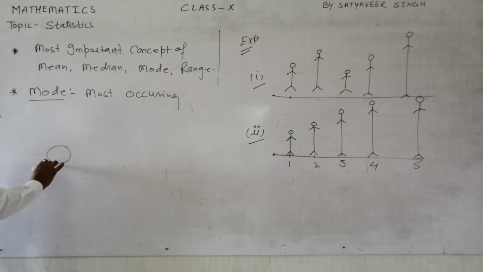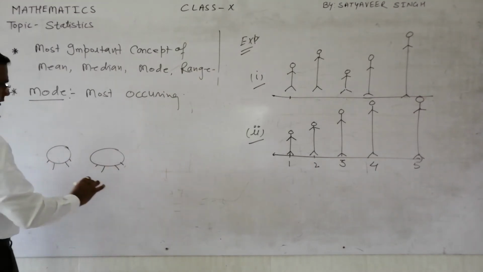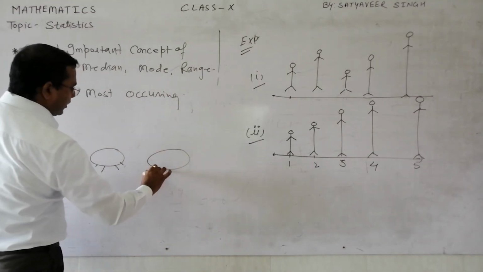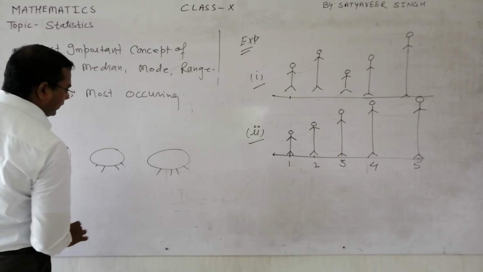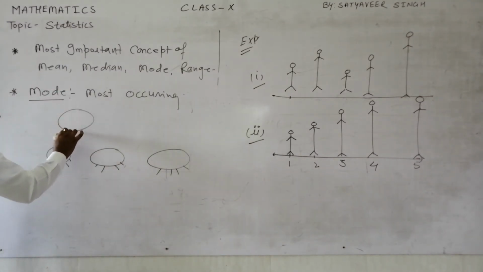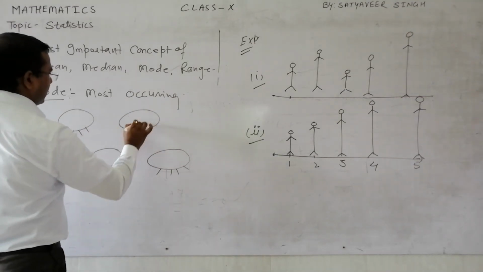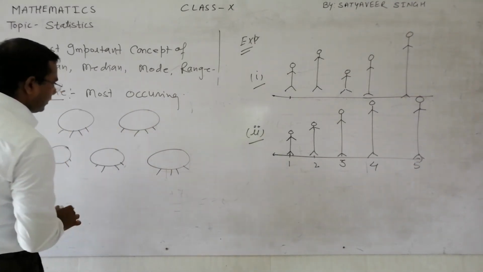In that restaurant you have some tables like this. These are the tables in the restaurant, and on this table I have observed one thing. Maybe here I have seen some more tables, like this. These are the tables in a restaurant.